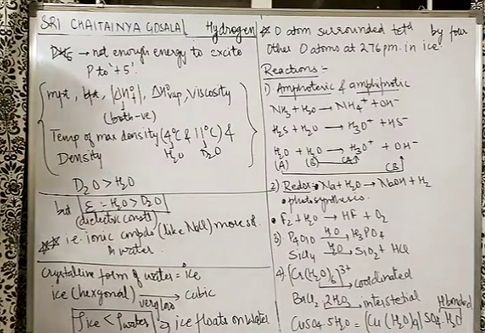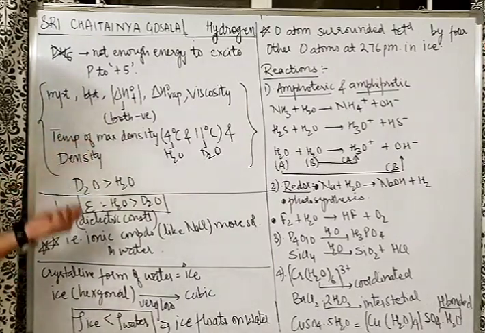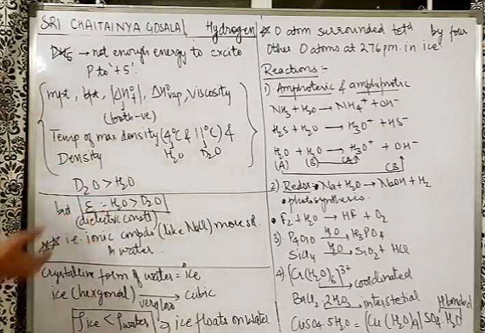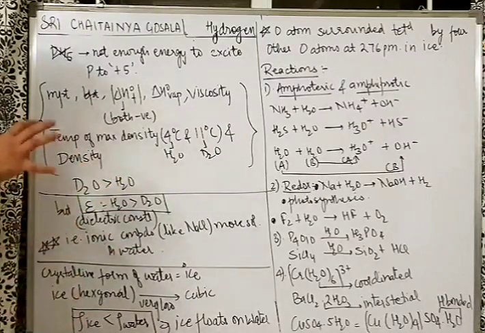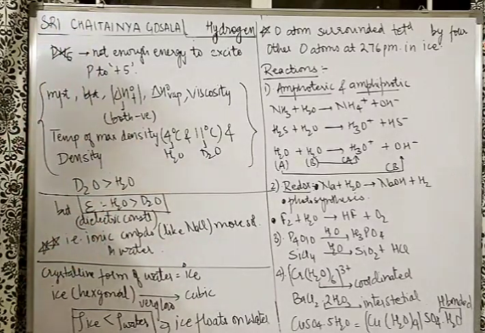Let's take an example like alcohol, or a large hydrocarbon such as decane. It is less soluble in both of them, but comparatively more soluble in D2O because of lower dielectric constant. So more dielectric constant, ionic compounds more soluble.